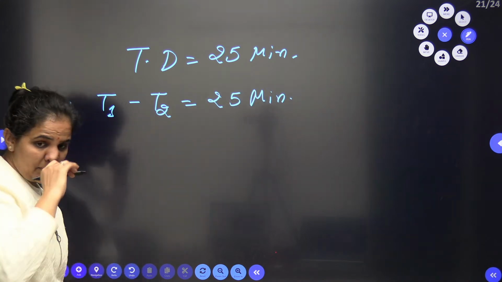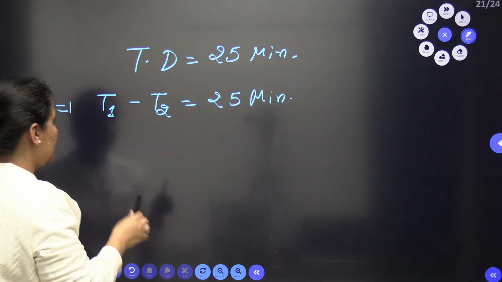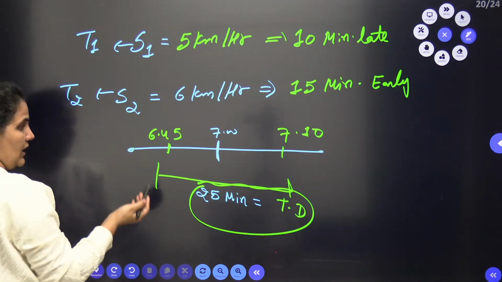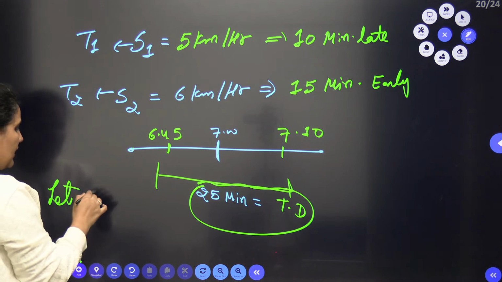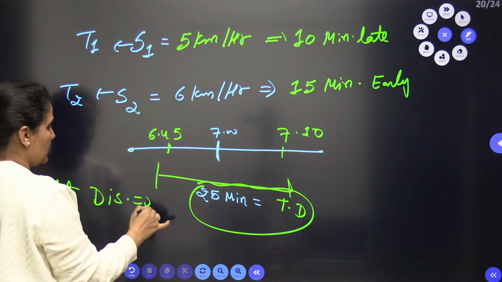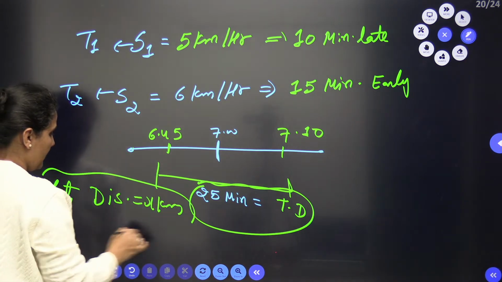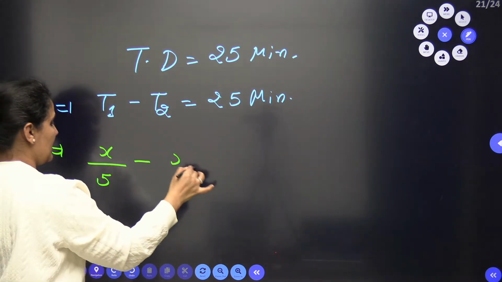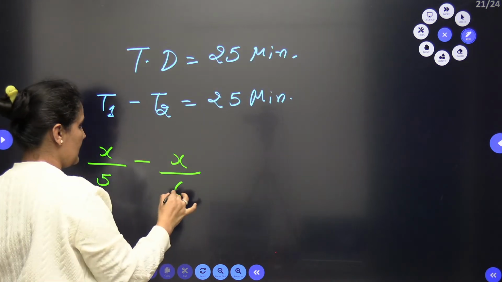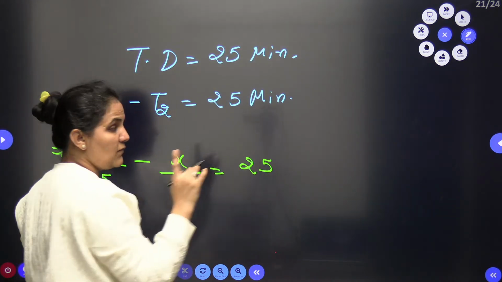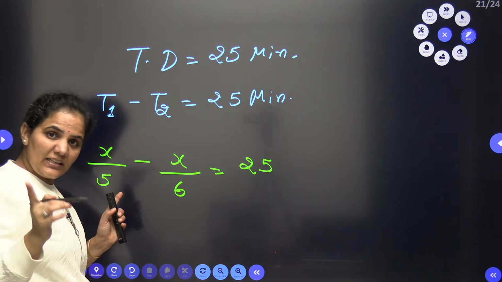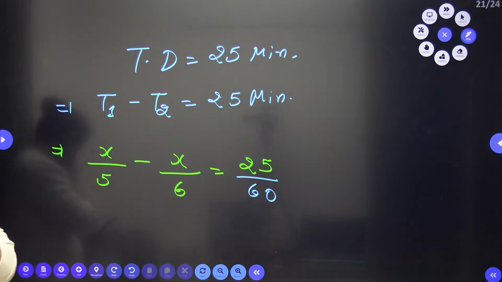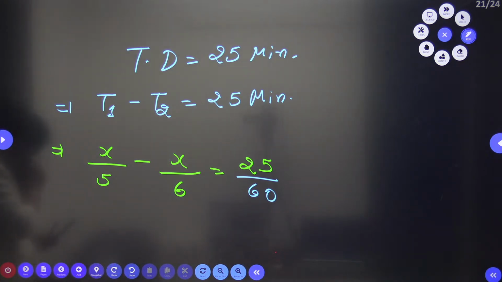As we know very well, speed equals distance by time. I don't know the distance, which I need to find, so let us assume the distance is x kilometer. So x by 5 minus x by 6 equals the time difference of 25 minutes. Since speed is in kilometer per hour, let's convert this to 25 by 60.